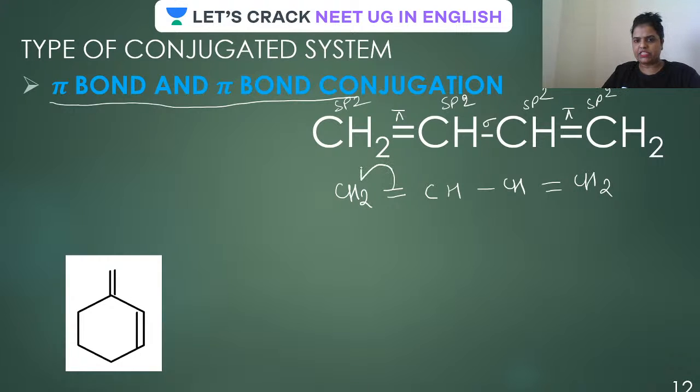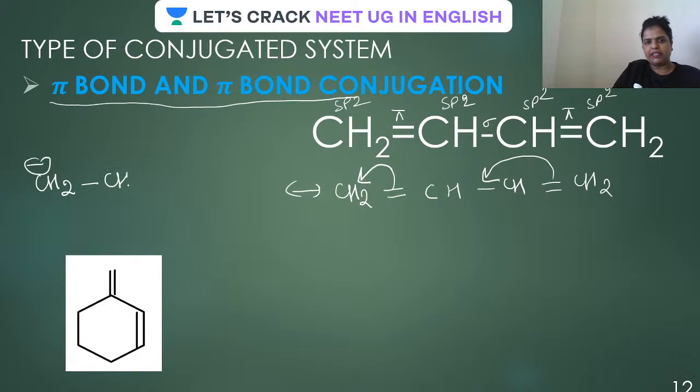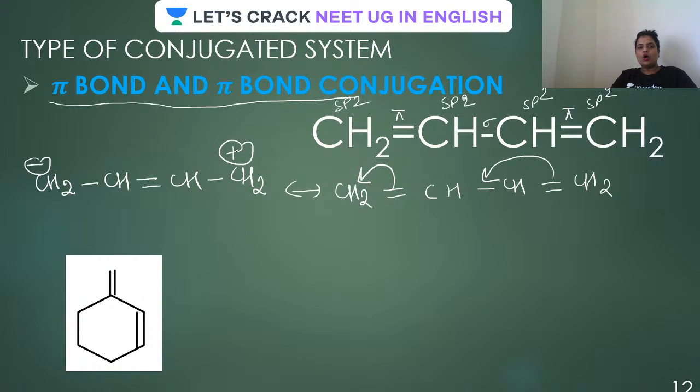This pi bond will get shifted over here, isn't it? That will result in a positive charge over here. In turn, it will be attracted towards this, because that positive charge will ask this, bring your electron from there, isn't it? In that case, the resonating structure will look like this, will have a negative charge, then a single, then double, like this, and this will acquire a positive charge. Is that clear to all of you guys?